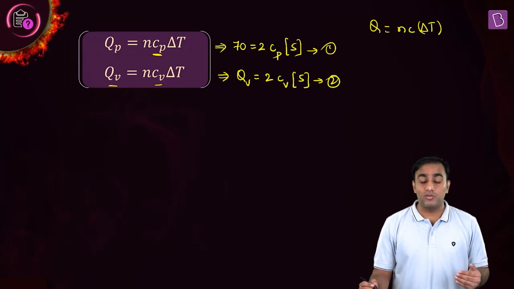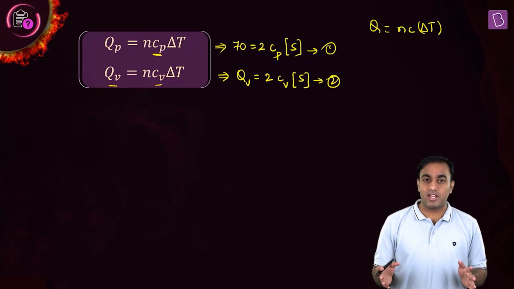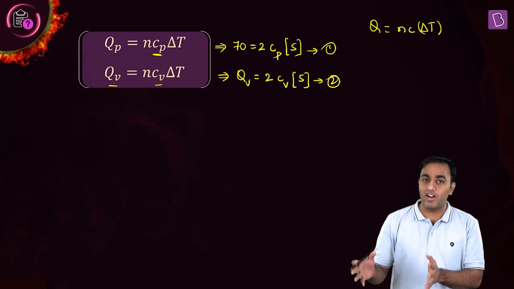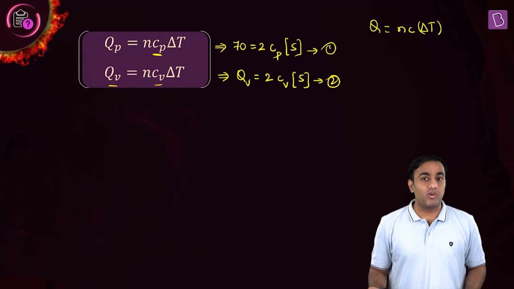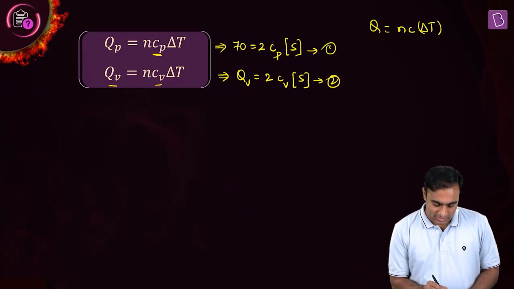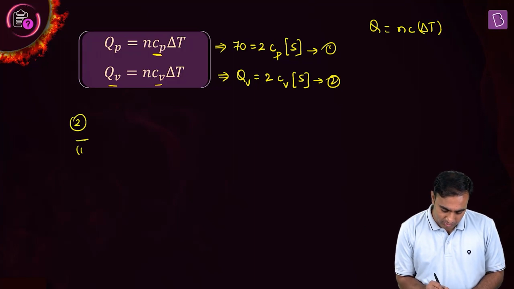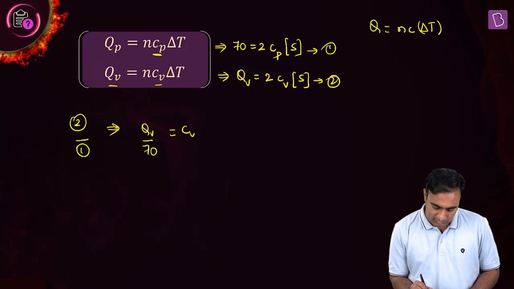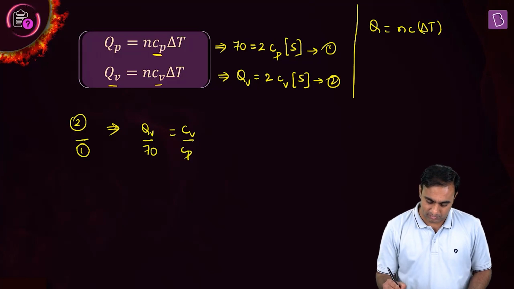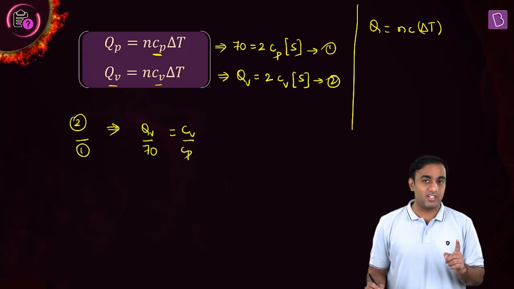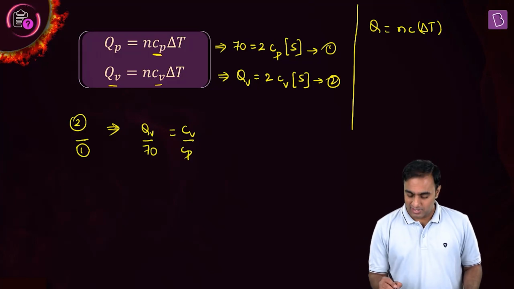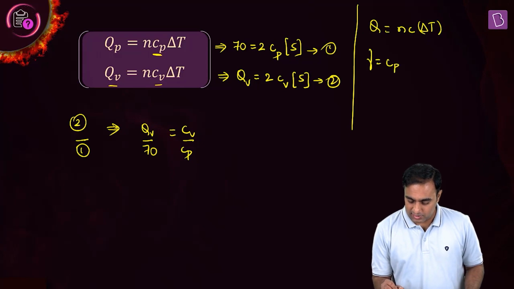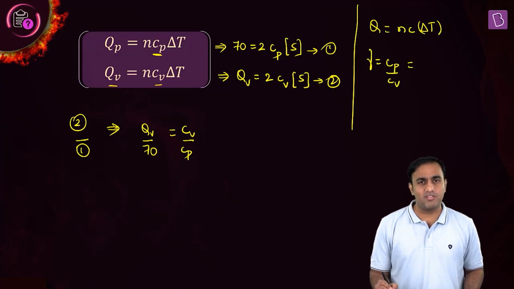We need to find Qv, the amount of heat required to raise the temperature of the gas from 30 degrees Celsius to 35 degrees Celsius under constant volume condition. Take the ratio of equation 2 to equation 1. That will get us Qv by 70 equals Cv by Cp. But we know that the adiabatic constant of the gas is the ratio of Cp to Cv, which is given to us.